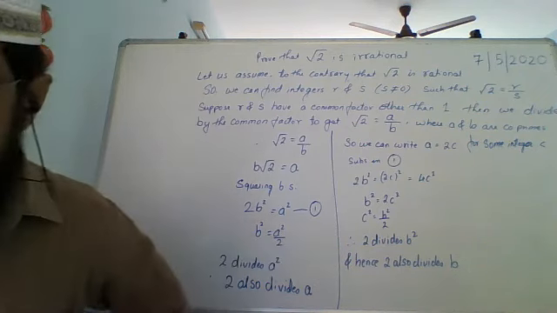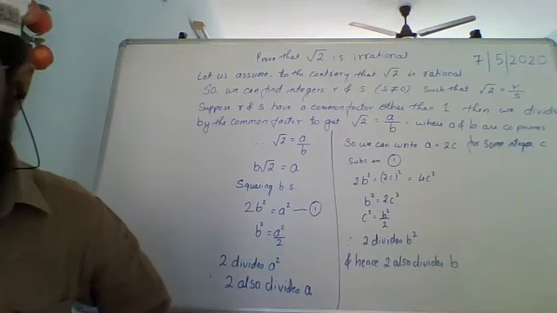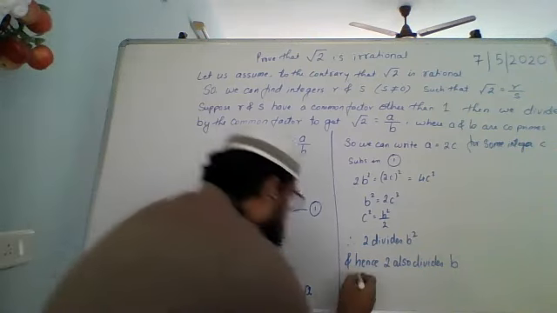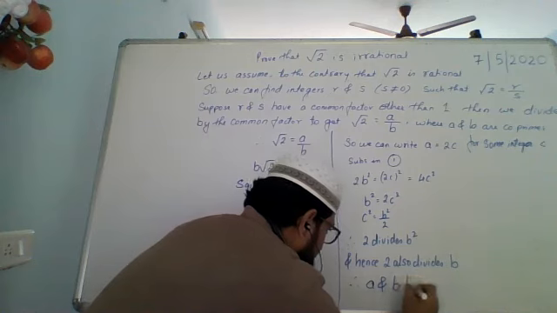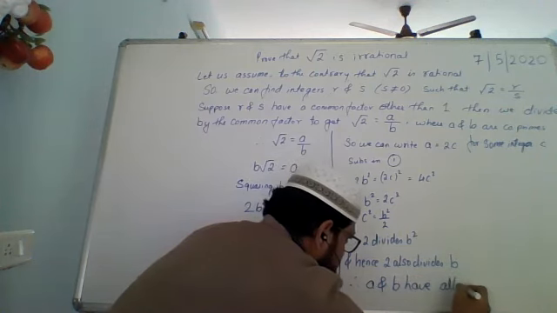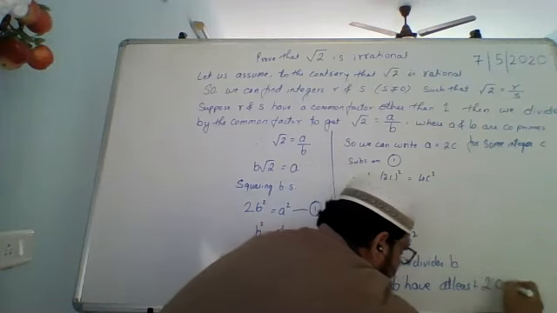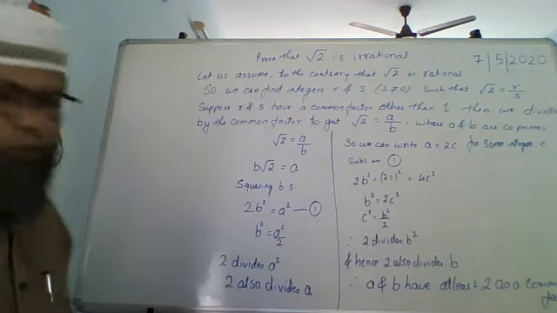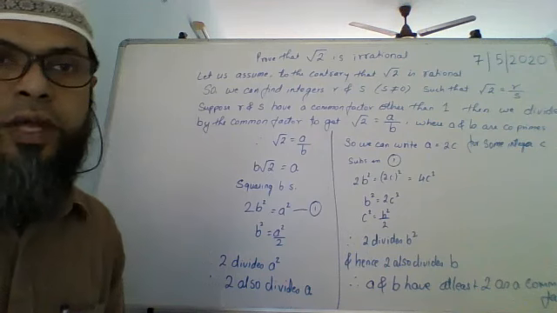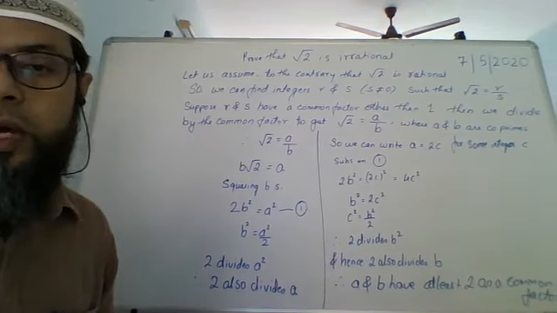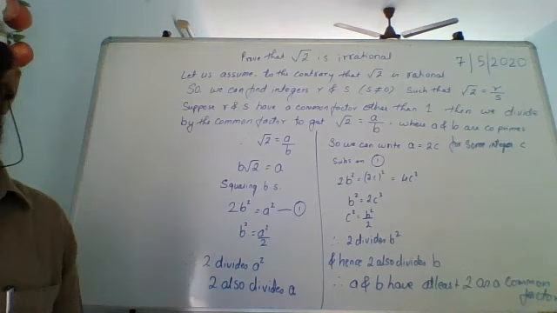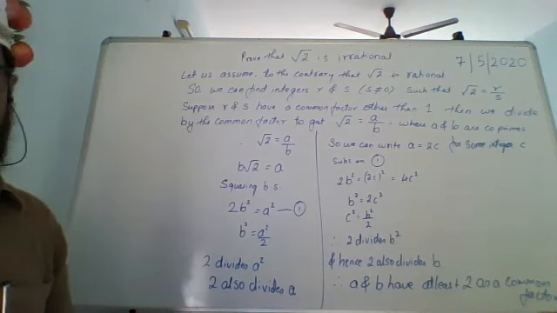Here write: hence 2 also divides B. Therefore, A and B have at least 2 as a common factor.